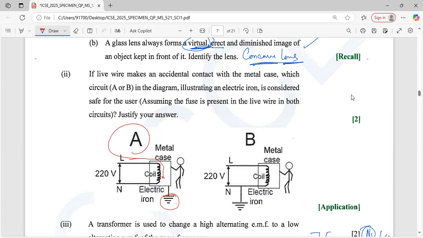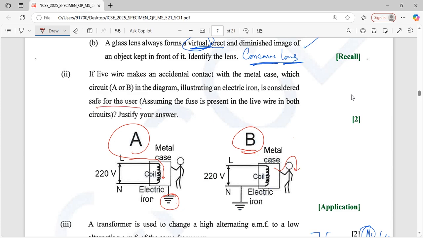The body does not get current because there is ground potential. But in circuit B, there is no ground potential in the metal case, so current passes through the body.